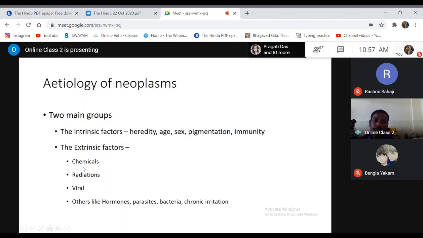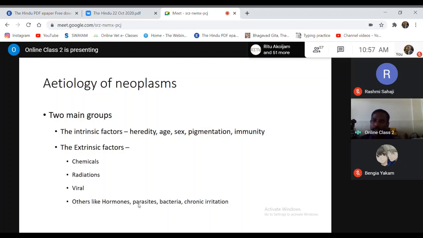So these are some of the extrinsic factors, the actual causes of that mutation. These chemical, radiation, viral factors actually cause the mutation. So only when there is a non-lethal mutation does a tumor develop.